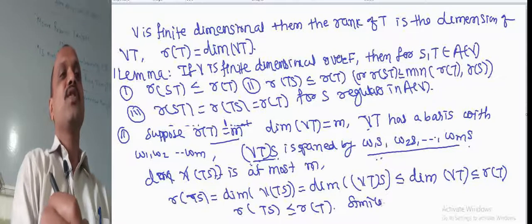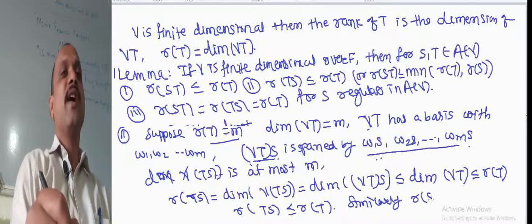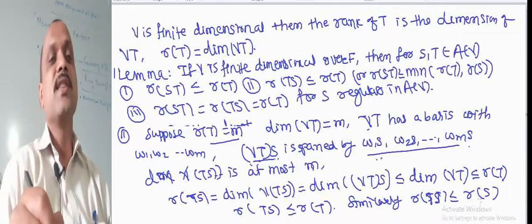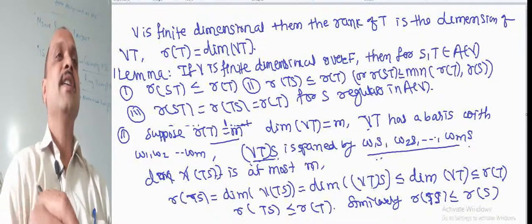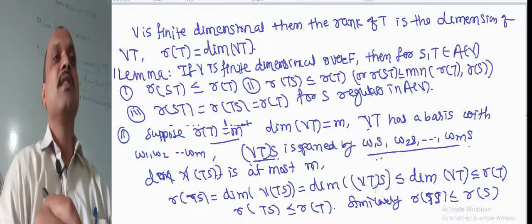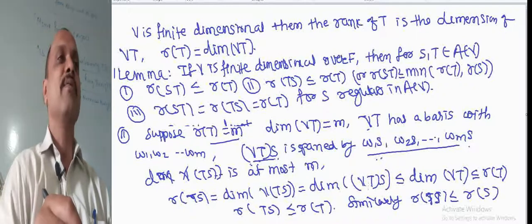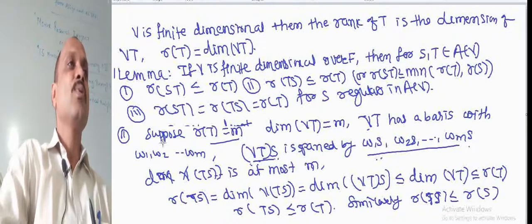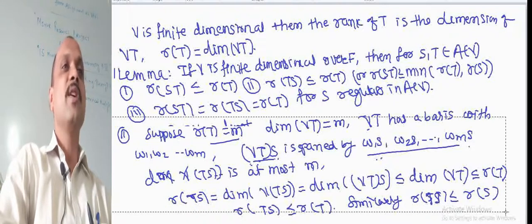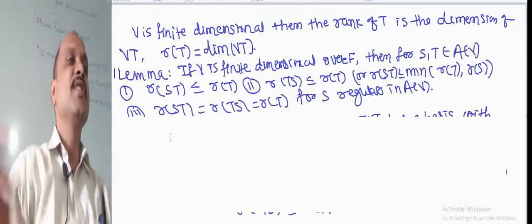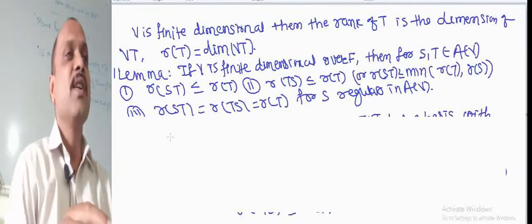Similarly, we can show that rank of ST is less than or equal to rank of S, or rank of TS instead of ST, we can take TS also. Rank of TS is less than or equal to rank of S, and hence rank of ST or rank of TS is at most the minimum of rank of T and rank of S. Now we prove the third result of this lemma. What is the third result? Rank of ST equal to rank of TS equal to rank of T.